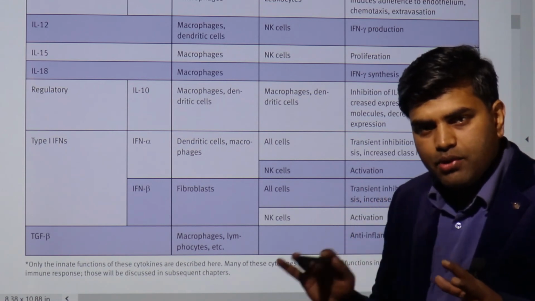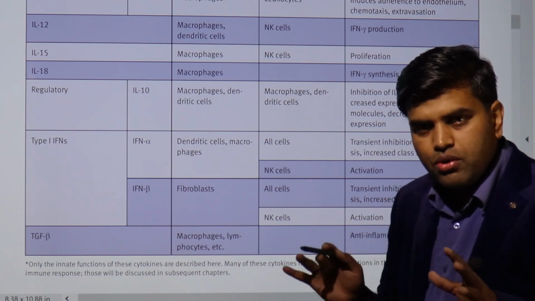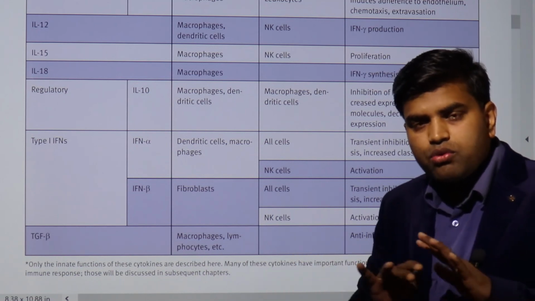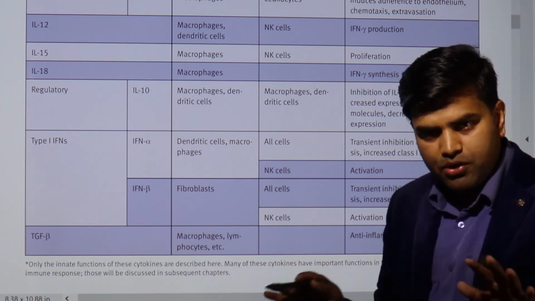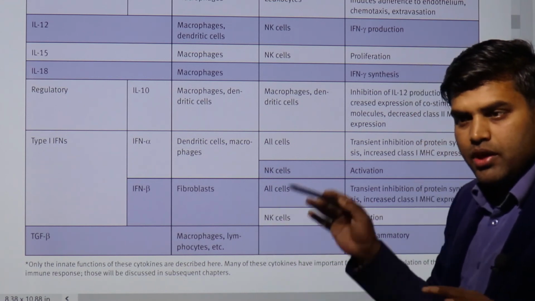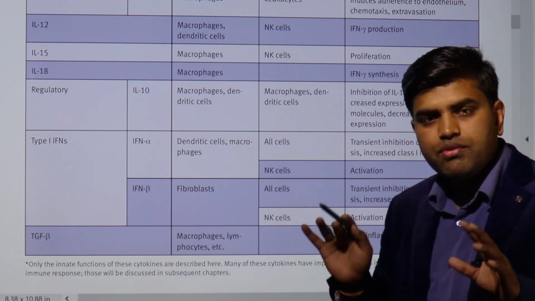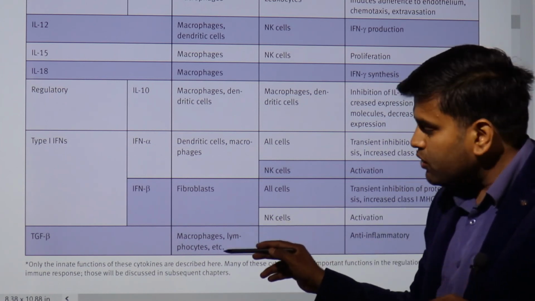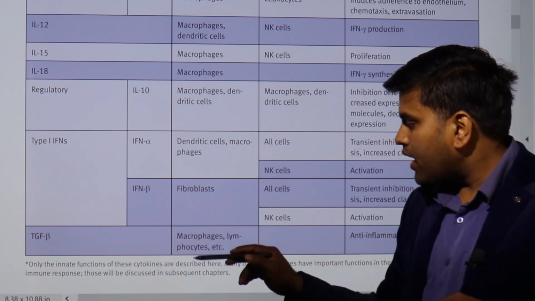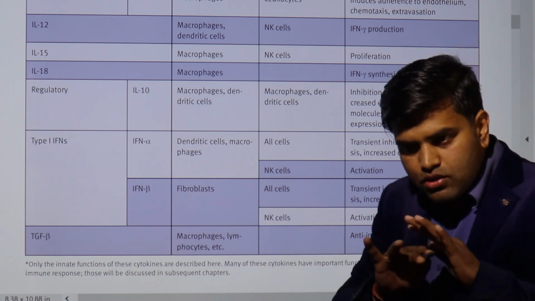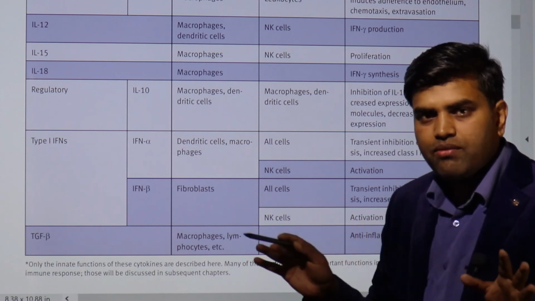If the infection has been resolved, if the infection has been shut down, now they will release this TGF beta and shut down or resolve all the infection, all the inflammatory process, if the war is won. If the war is not won, if the infection is still persisting and the neutrophils have not been able to clear the infection, then what will happen? If they have won the war, the macrophage will release this anti-inflammatory product, that is TGF beta, and resolve the infection, resolve the inflammation.